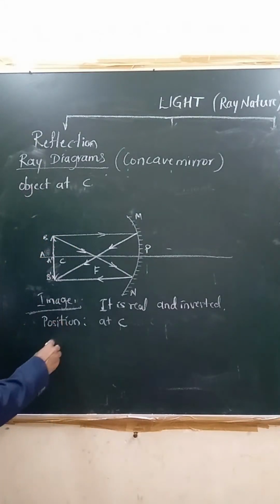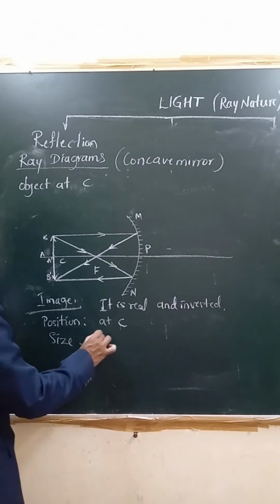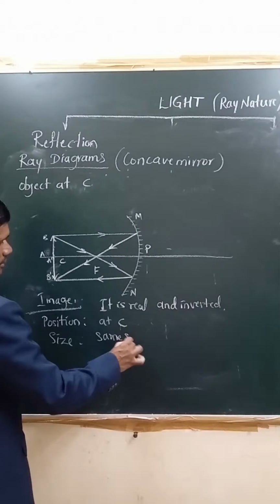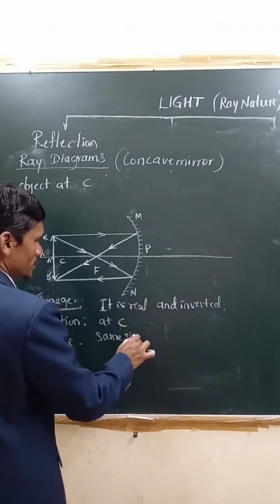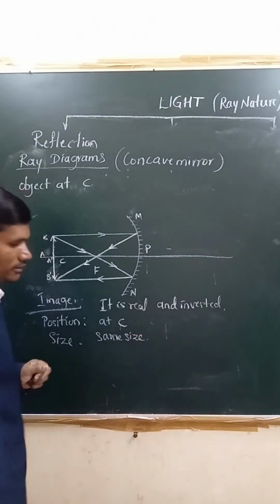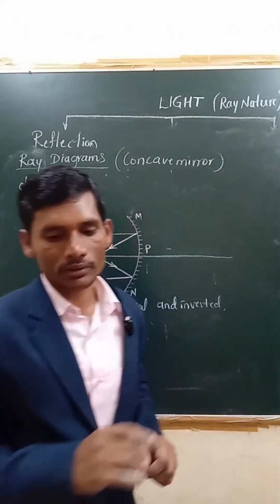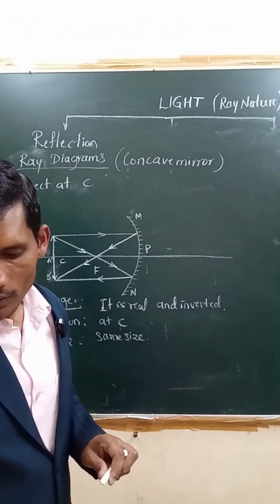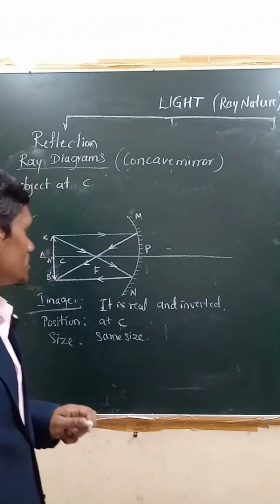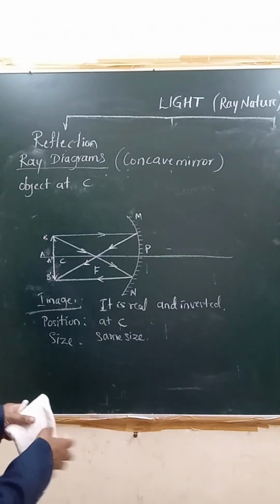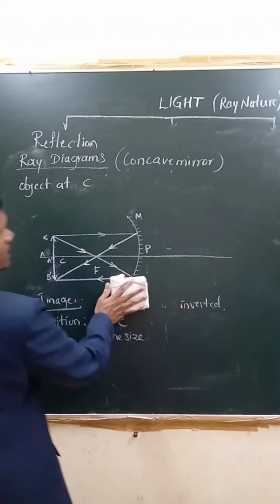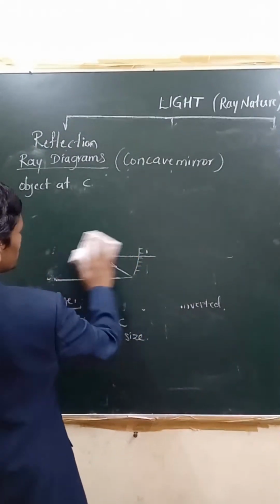Remember. Next, what we can say, size. What about the size? Same size, same size as that of the object. The image size and this object size are both equal. Remember, right? This is how we can say this one. This is when the object is at C. Now let us take the next point.